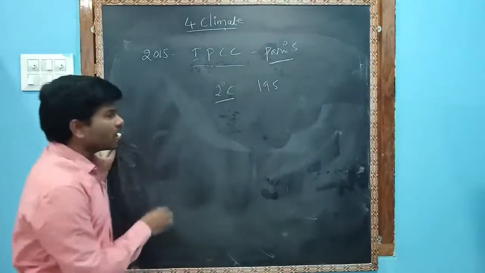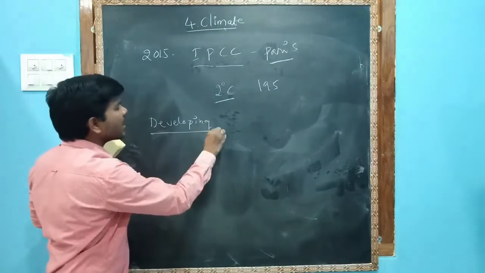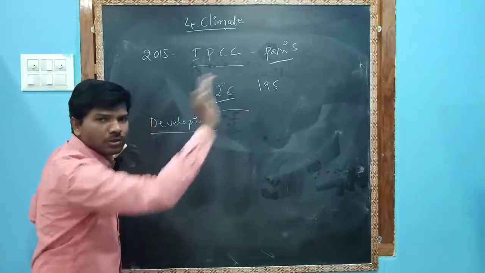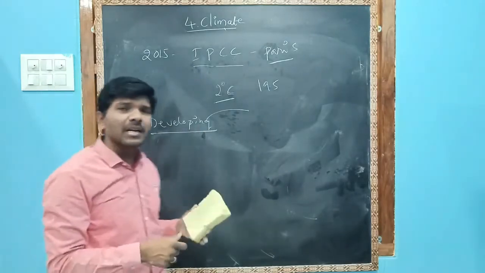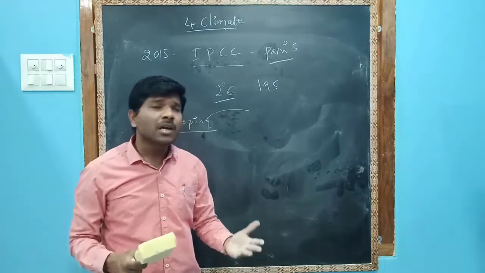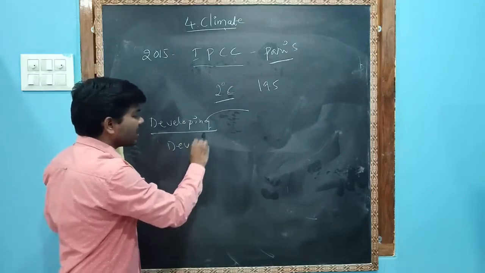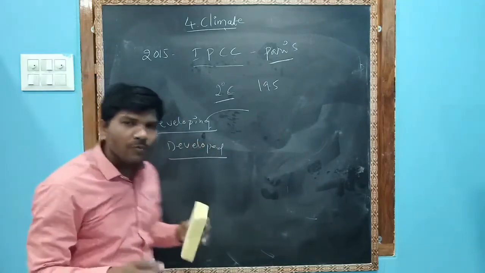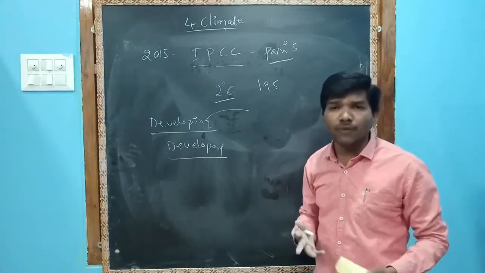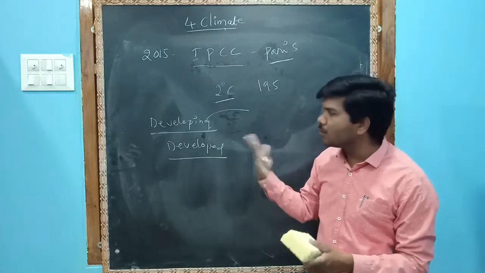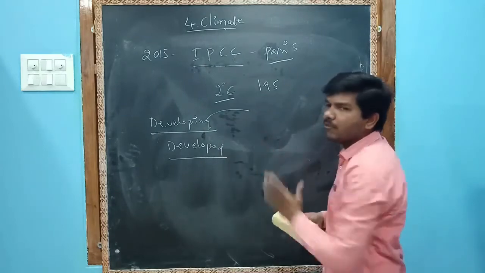And there is one more argument. Developing countries say that developed nations did the majority of the destructive things. Developing countries claim that developed countries are the reason for global warming. Developed countries say no, we didn't do anything; only now developing countries are using most of the fossil fuels, and due to this global warming is happening. That is the argument between developing and developed nations.